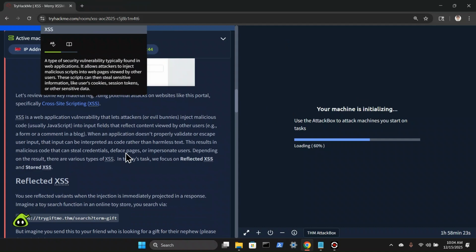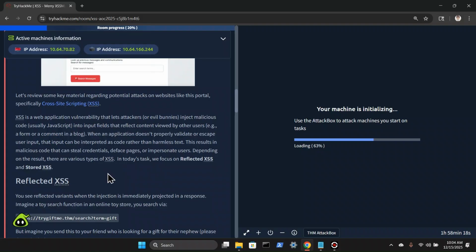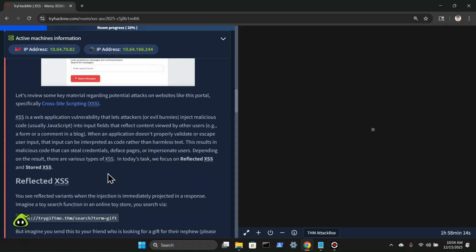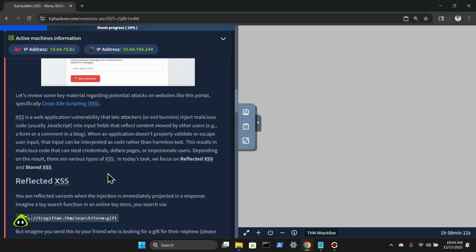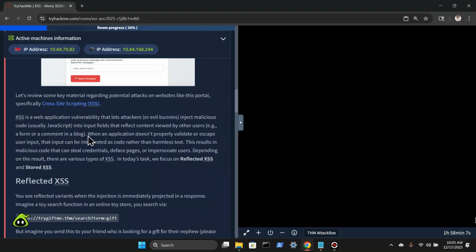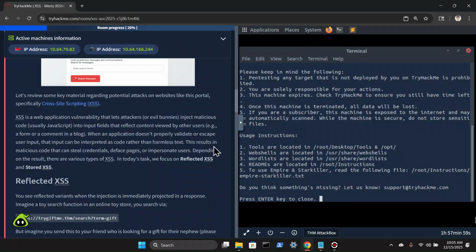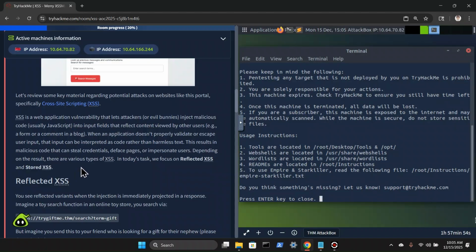All right, so XSS is a web application vulnerability that lets attackers, or evil bunnies, inject malicious code, usually JavaScript, into input fields that reflect content viewed by other users. Example given, a form or a comment in a blog. So when an application doesn't properly validate or escape user input, that input can be interpreted as code rather than harmless text. This results in malicious code and can steal credentials, deface pages, and or impersonate users.